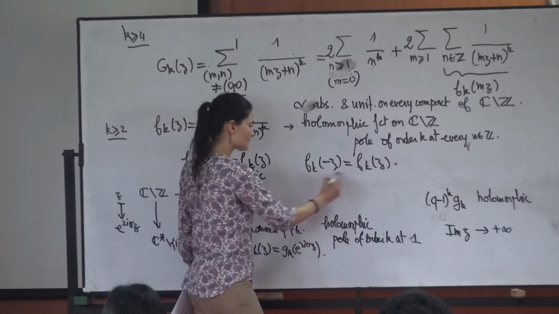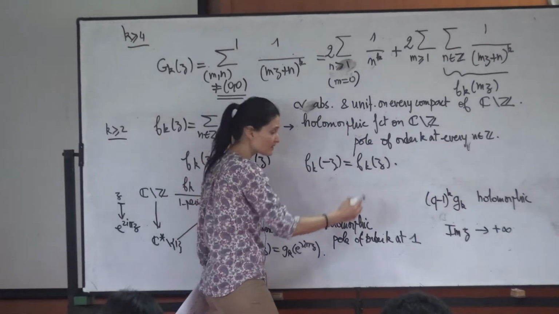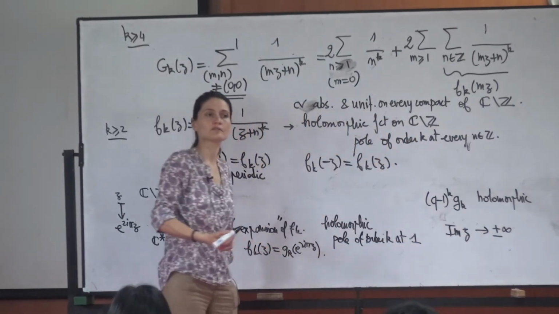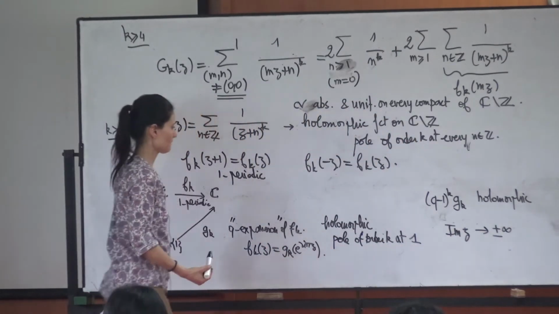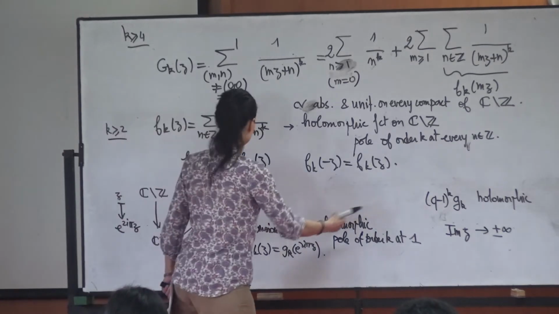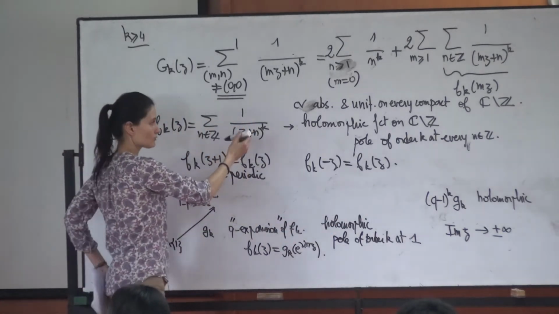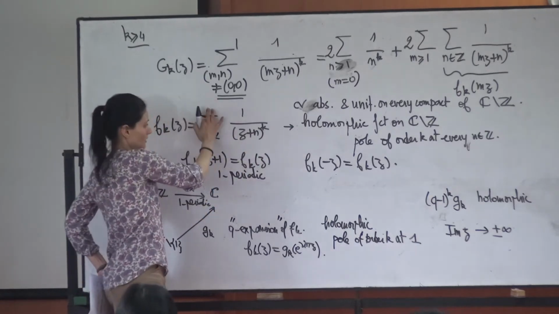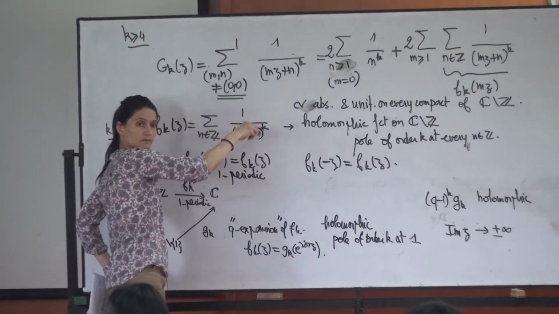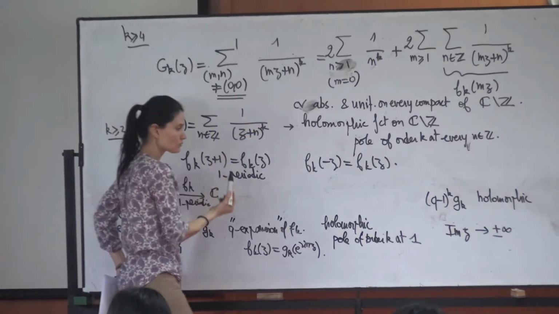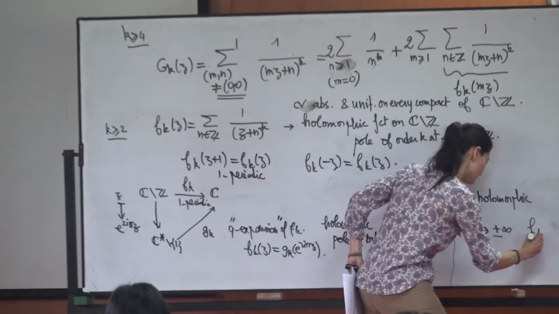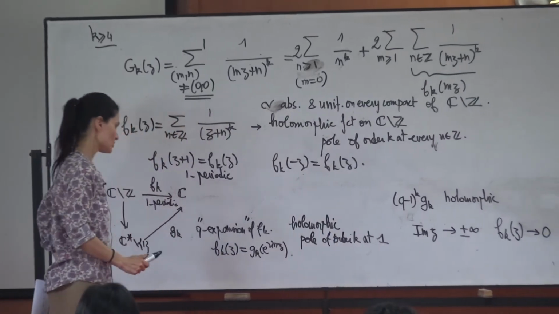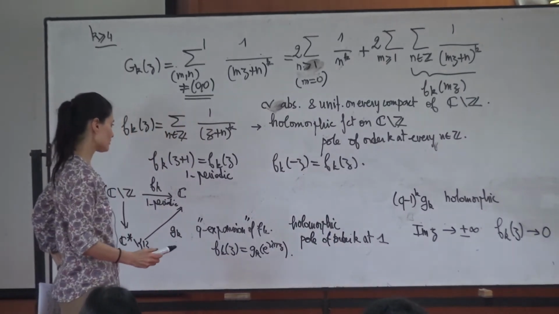So I will look at what happens when the imaginary part of z tends to infinity. And since there is this symmetric relation, this is the same as looking at minus infinity. And when you look at this, because you have convergence results here, you can just look at the limit inside the sum, and this tends to 0. So you get that f_k of z tends to 0 when the imaginary part tends to minus or plus infinity.